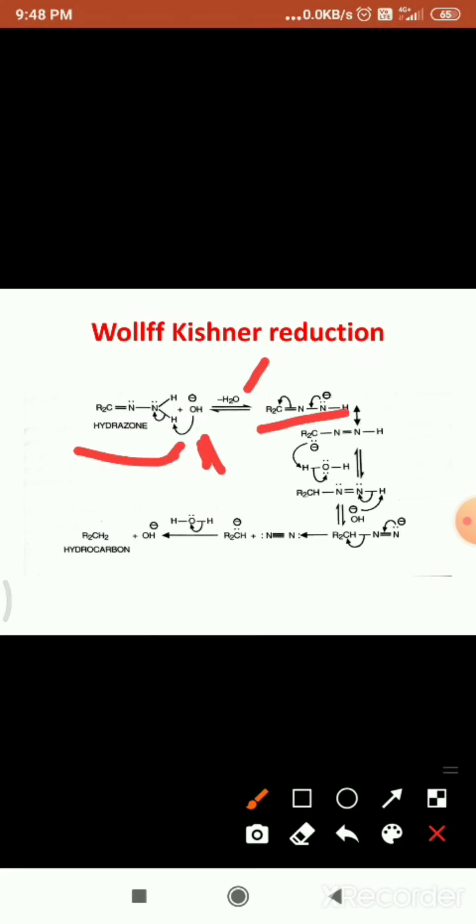First the base abstracts a proton from the hydrazone, giving its anion, which then isomerizes to the formation of a carbanion, and the carbanion which is formed picks up a proton from the water molecule to give an intermediate, which then loses a proton to give nitrogen, and the resulting anion loses a molecule of nitrogen to give a carbanion.